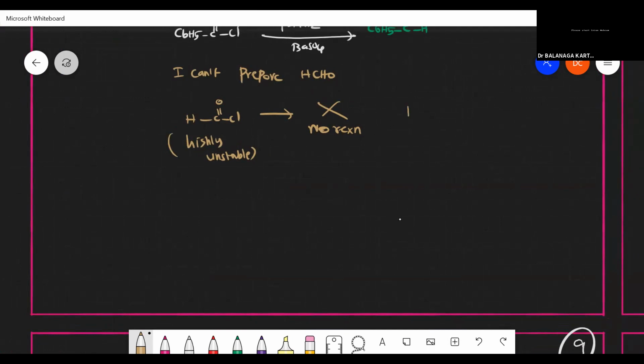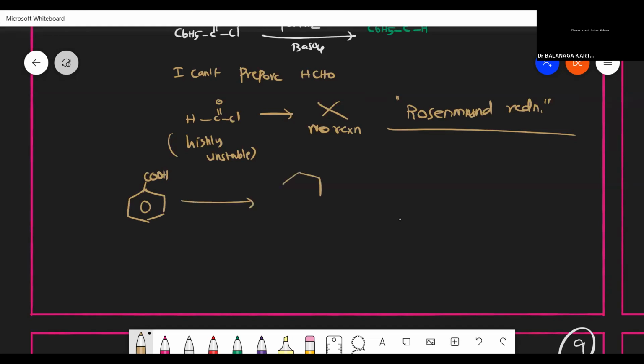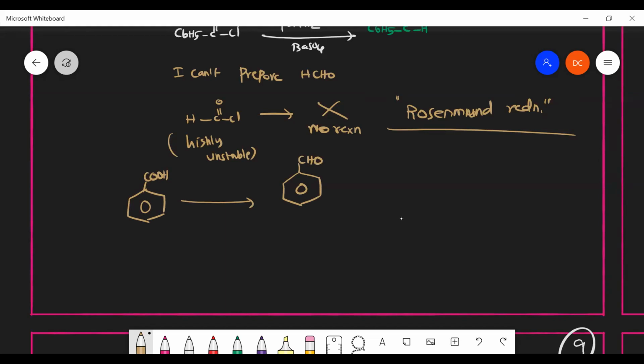What is the name of this reaction? This reaction is nothing but Rosenmund reduction. Very, very important reaction. The question will be asked like this, for example: COOH, benzoic acid to benzaldehyde, how will you make it? Last year, the same question was asked. Benzoic acid to benzaldehyde.